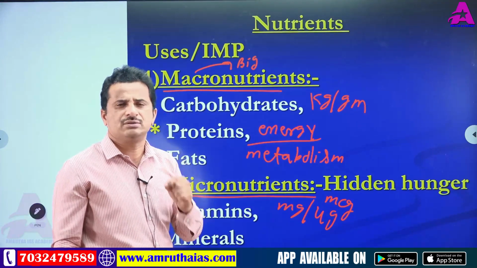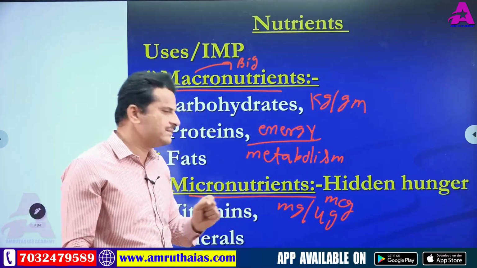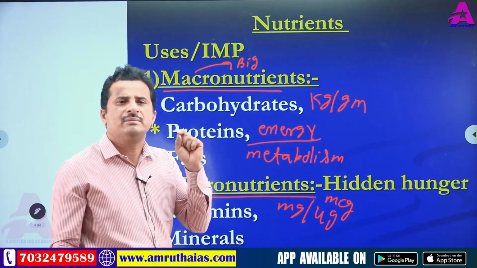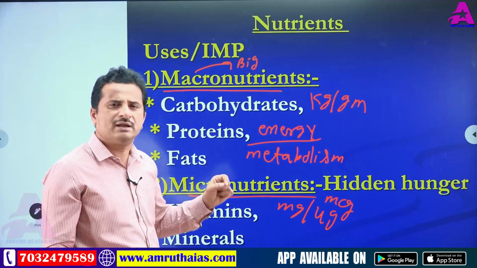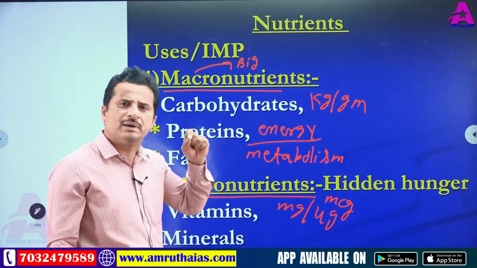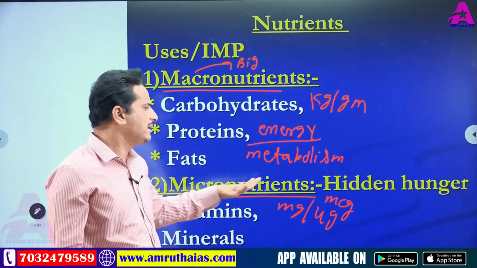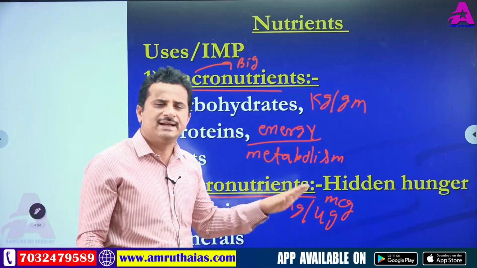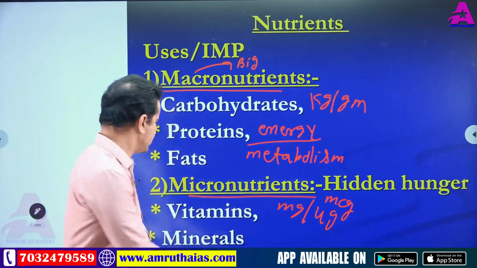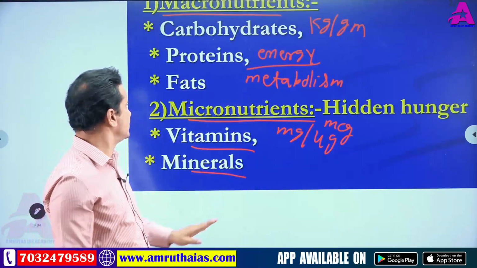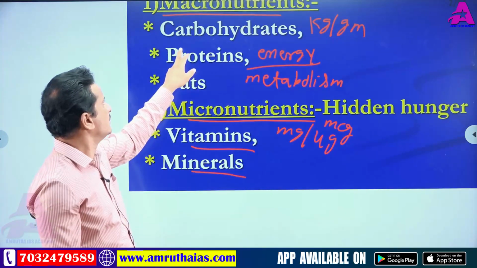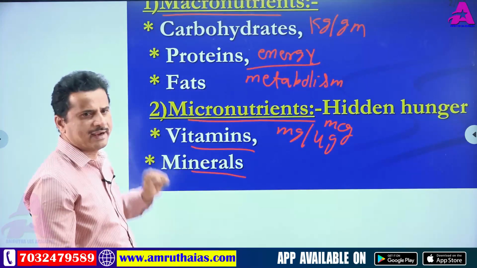So doctors also give only milligrams or micrograms per day. Examples of micronutrient materials: vitamins and minerals. Examples of macronutrient materials: carbohydrates, proteins, fats.